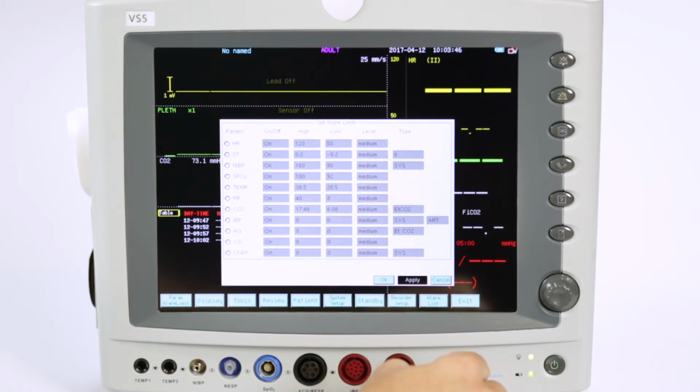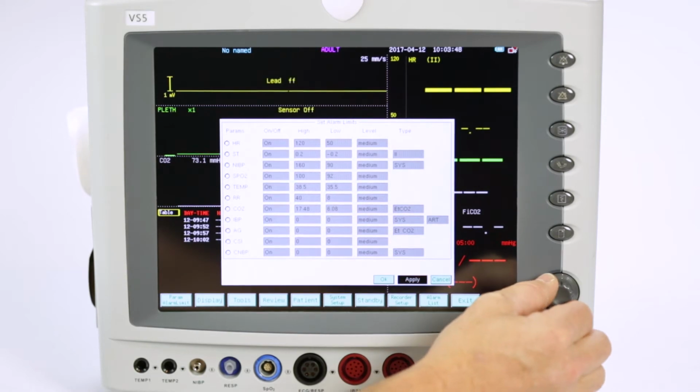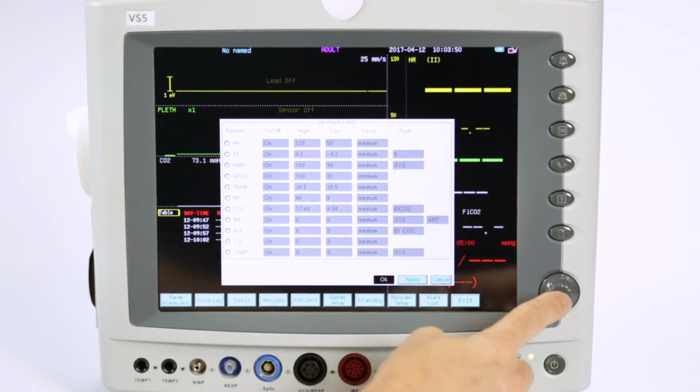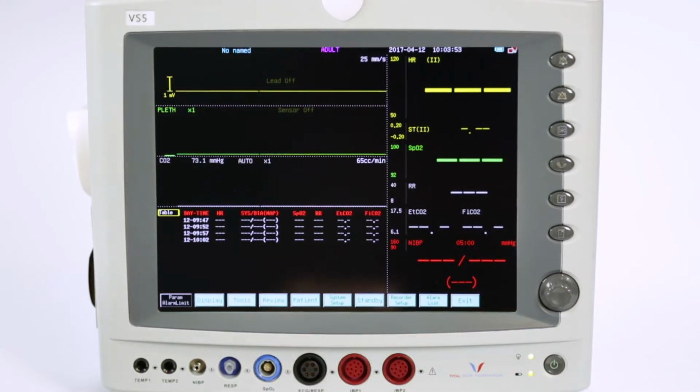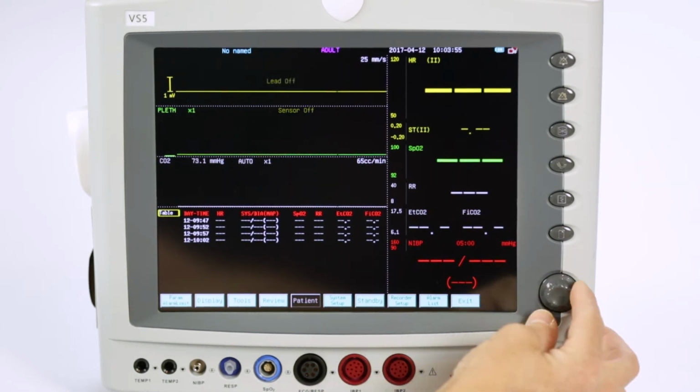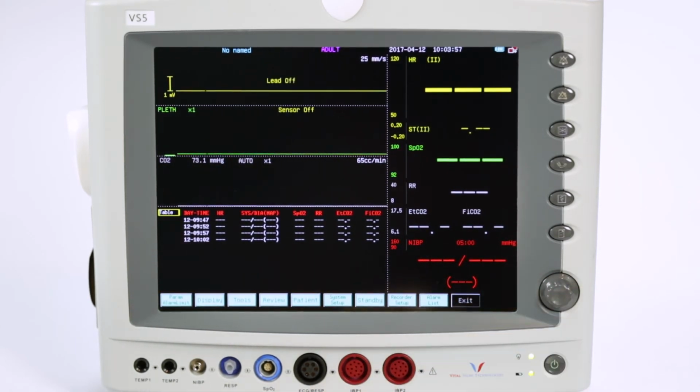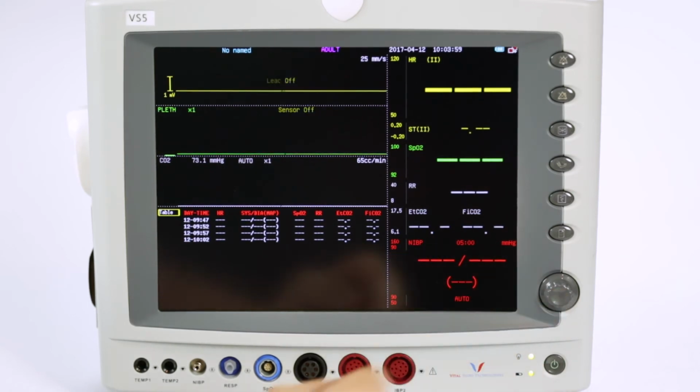To exit, roll the knob to OK. Press the knob. Roll the knob to highlight Exit. Press the knob. Your alarms have now been changed.